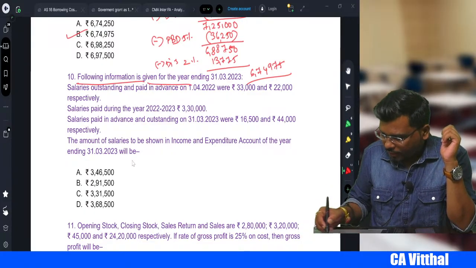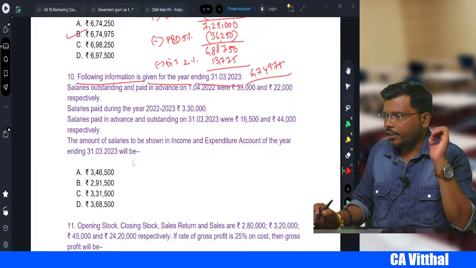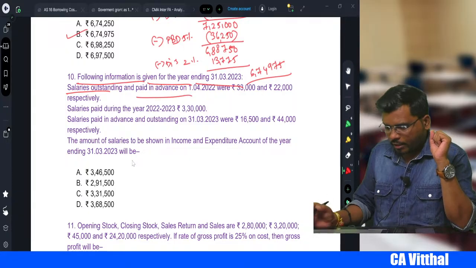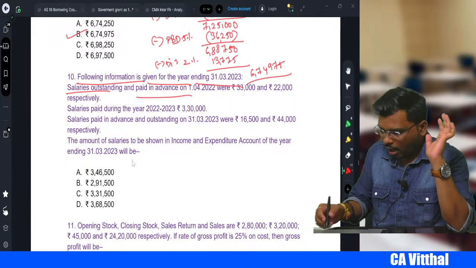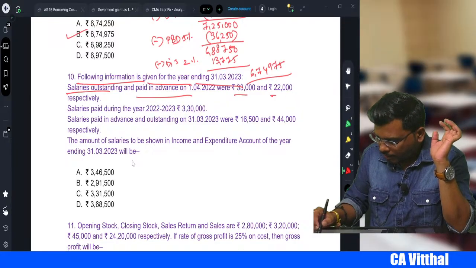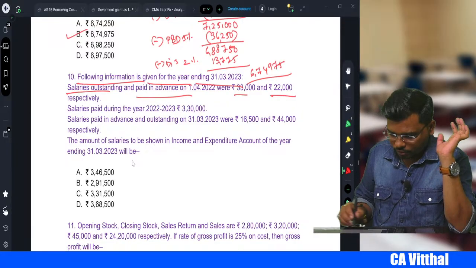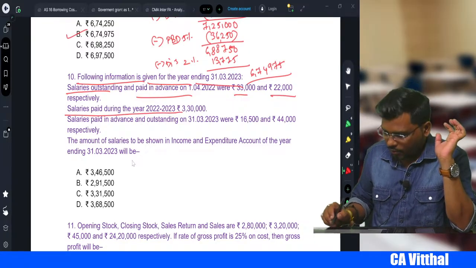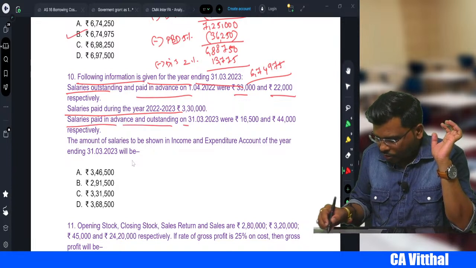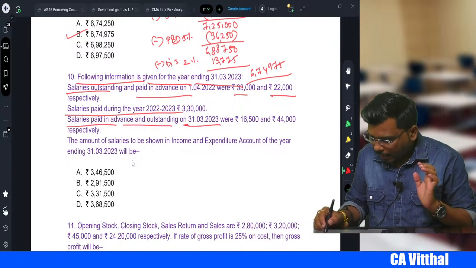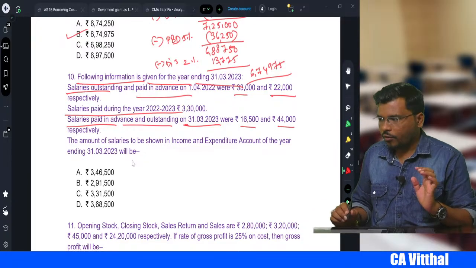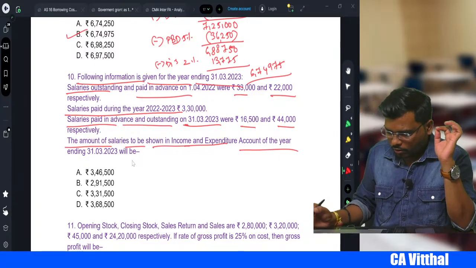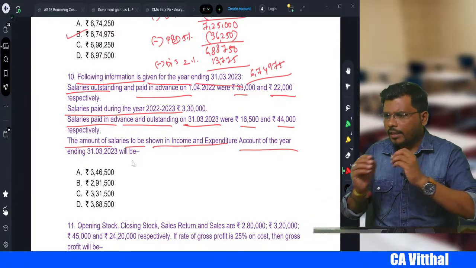Following information is given for the year ended 31/3/2023. Salary outstanding and paid in advance. Outstanding how much, sir? 33,000. Paid in advance how much, sir? 22,000. Salary paid during the year how much, sir? 3,30,000. Okay. Salary paid in advance and outstanding in the current year: advance 16,500 and outstanding 44,000. The amount of salary to be shown in the income and expenditure account for the year, how much?